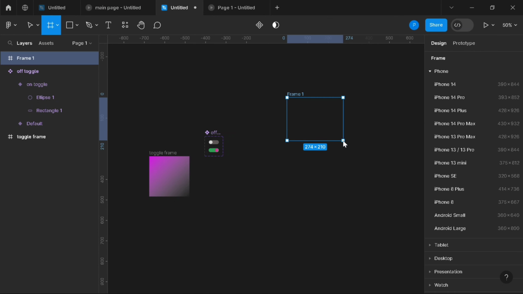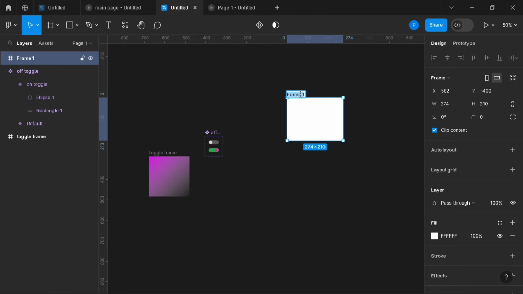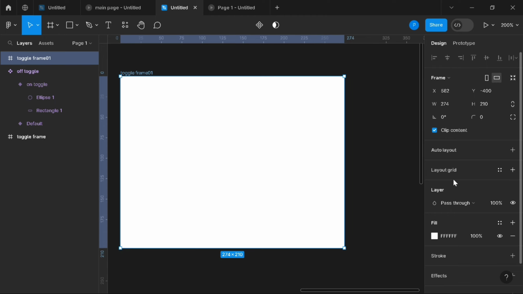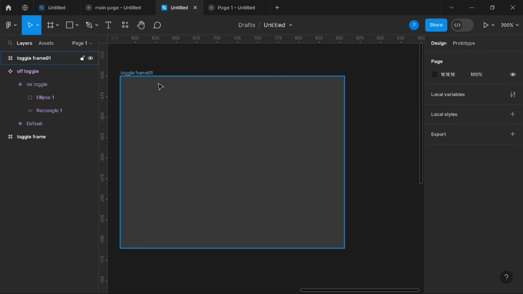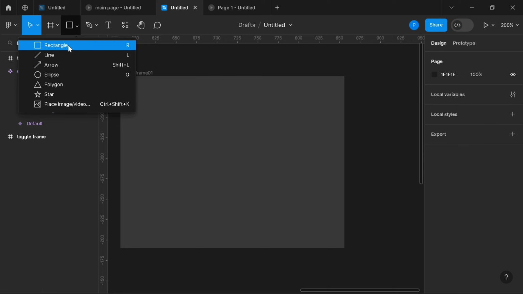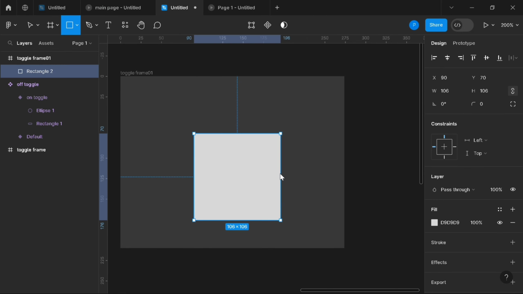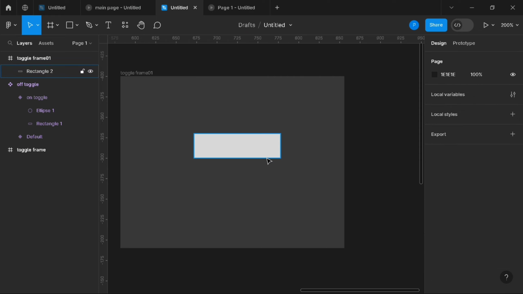First you have to create a frame and rename the frame and give it a color, and now create a rectangle with a specific size and make the corners rounded.